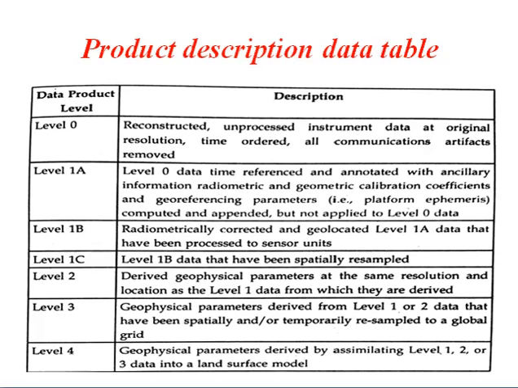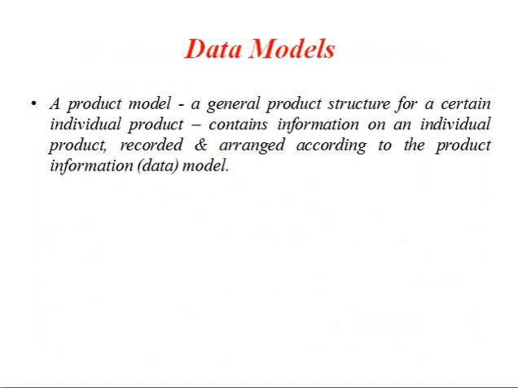After deriving the geophysical parameters, you need to give a comparison. Then you need to specify a surface model. You need to specify a product which is suitable for customer requirements, etc. So this is one simple example of a description sheet which gives the description to a particular product. And then we have the data model.